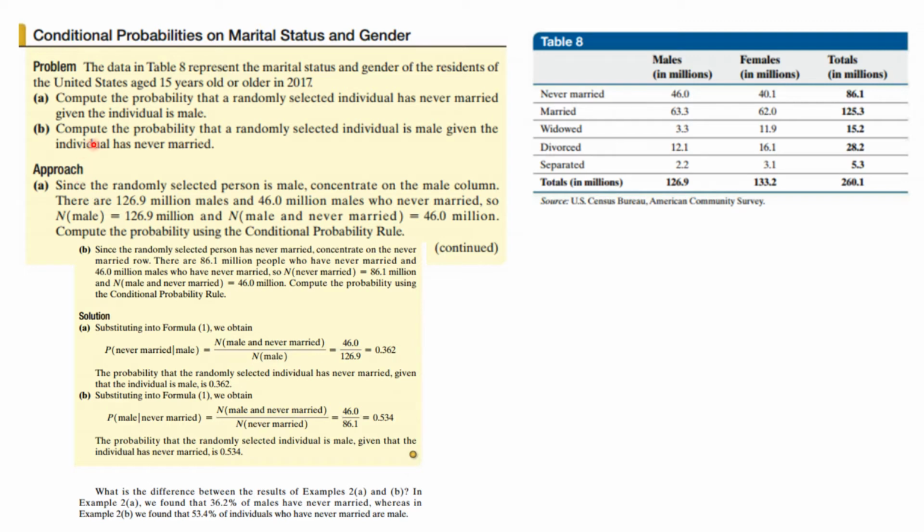Part B, we want to compute the probability that a randomly selected individual is male, given that they have never married. Now we're looking at all the people who were never married. That was 86.1, and the number of them that are male is then 46.